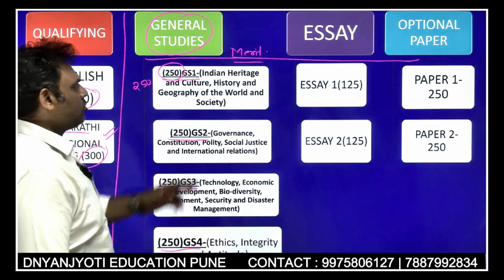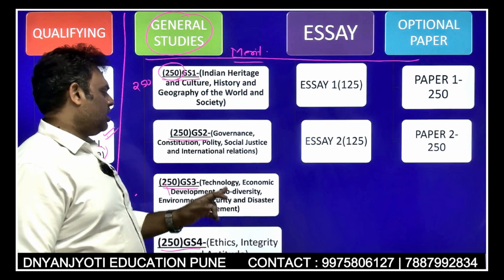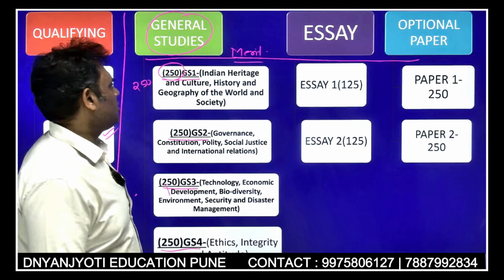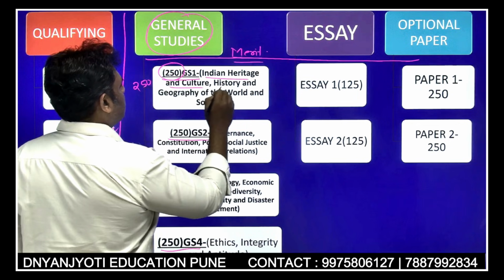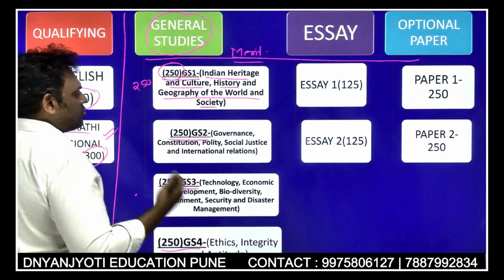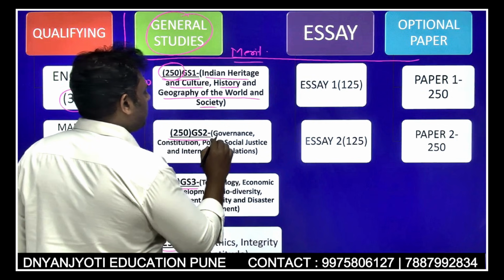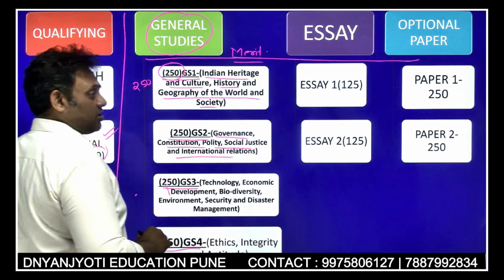So how many papers are you writing for general studies? 1, 2, 3 and 4. What is the name of the first paper? The first paper is Indian Heritage and Culture, History, Geography of the World and Society. Then GS2 is related to polity, governance, constitution, social justice and international relations.